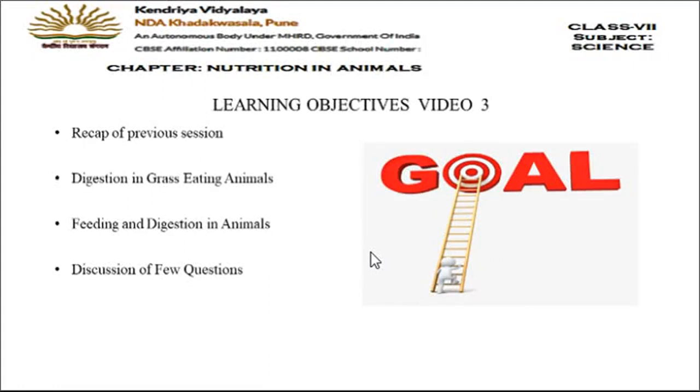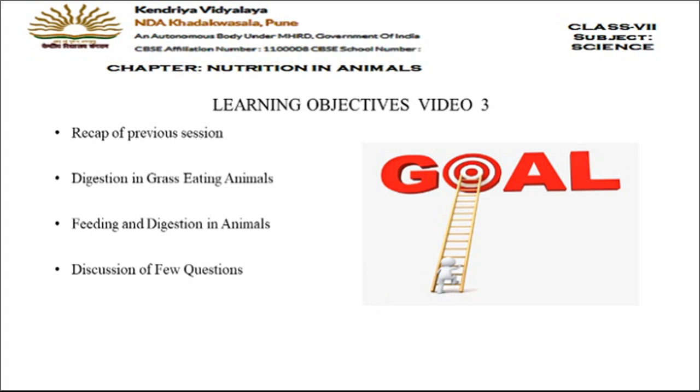Students, in the video session of Class 7 Science, Chapter 2, Nutrition in Animals. Let's see the learning objectives of the video session today. Today there will be a recap of the previous session so that you can connect with the human digestive system once again. Then digestion in the grass-eating animals, feeding and digestion in the animals, and then after all we are going to discuss some of the questions of our NCERT textbook.